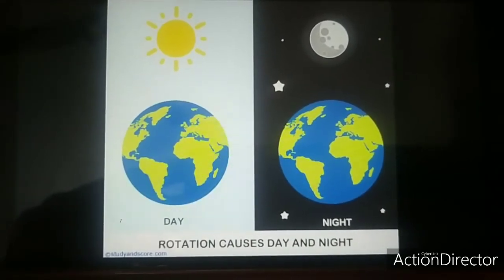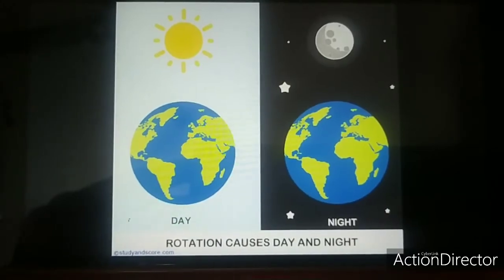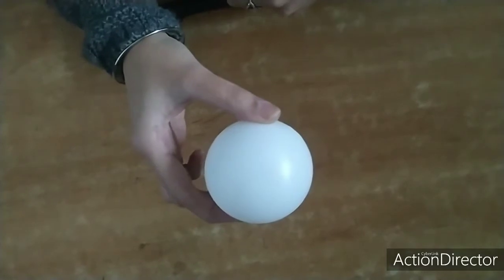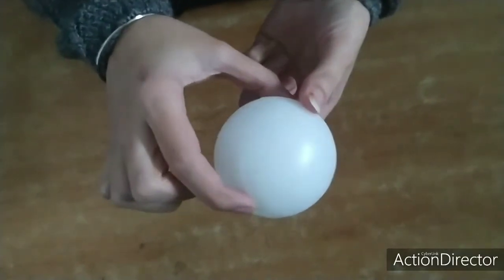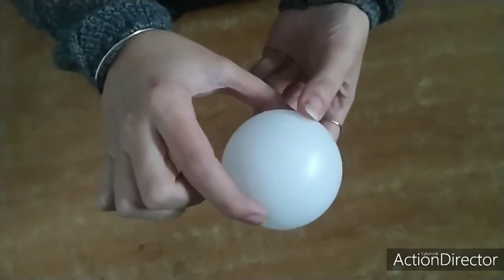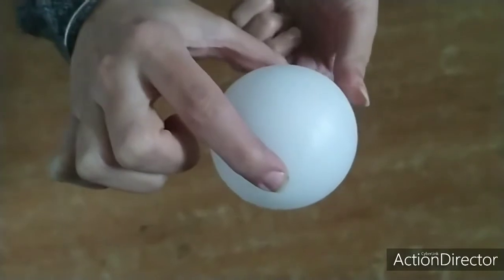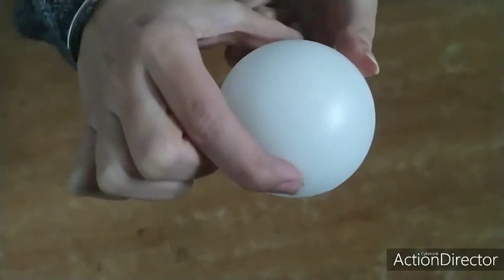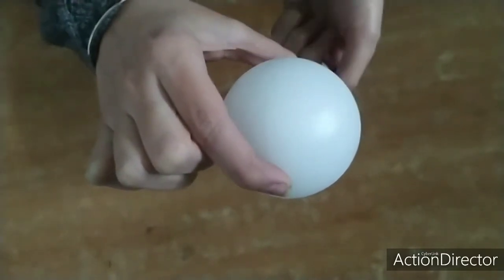Let me show you this with the help of an experiment. Now let me explain you about rotation of the Earth. Imagine this ball is your Earth. So the Earth keeps on rotating on its own axis. Axis is an imaginary line and our Earth keeps on rotating like this, and this rotation completes in 1 day or 24 hours.